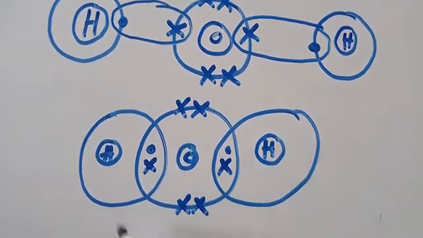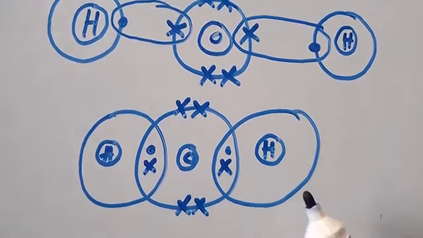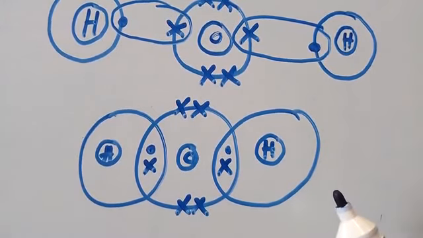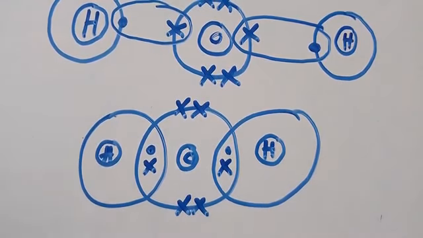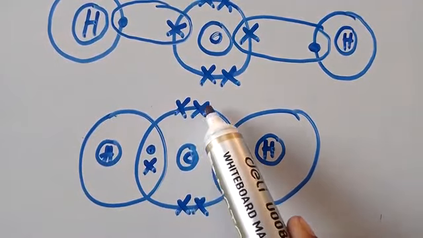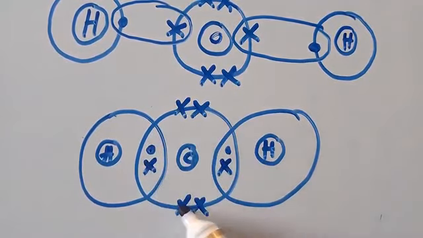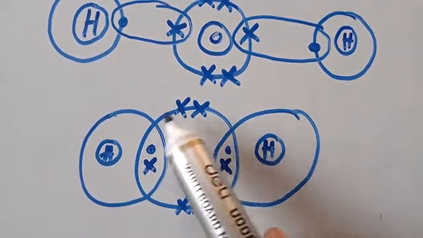So this is a what? A compound. This is a structure for water. Have you seen? As you can see, oxygen must have 8 electrons in its outermost shell for it to be full. If you count these, 1, 2, 3, 4, 5, 6, 7, 8, there are 8 electrons.